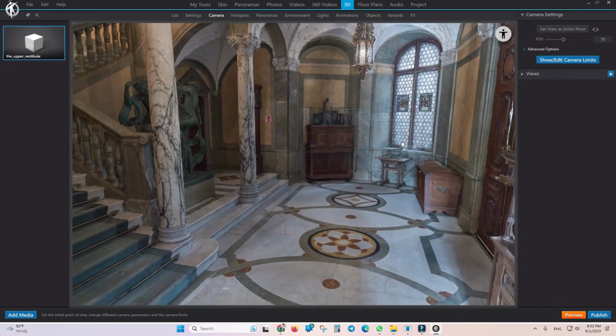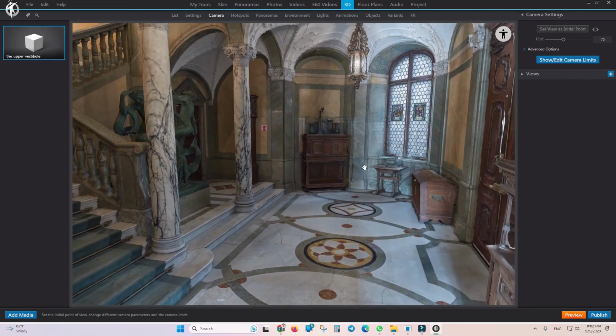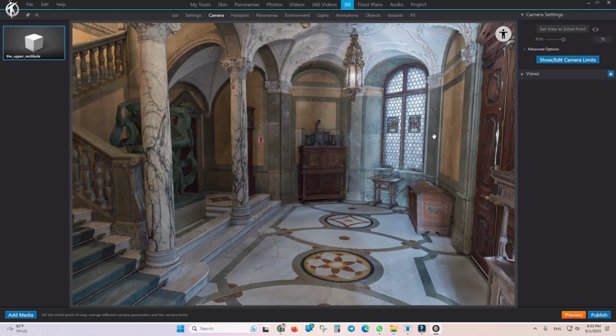In this section, the first thing you need to set is actually the initial view that the viewer sees when your 3D model loads. What is the first view that person sees on the website? You need to set that here, with the help of this option, set view as initial point. So you can set your initial view.